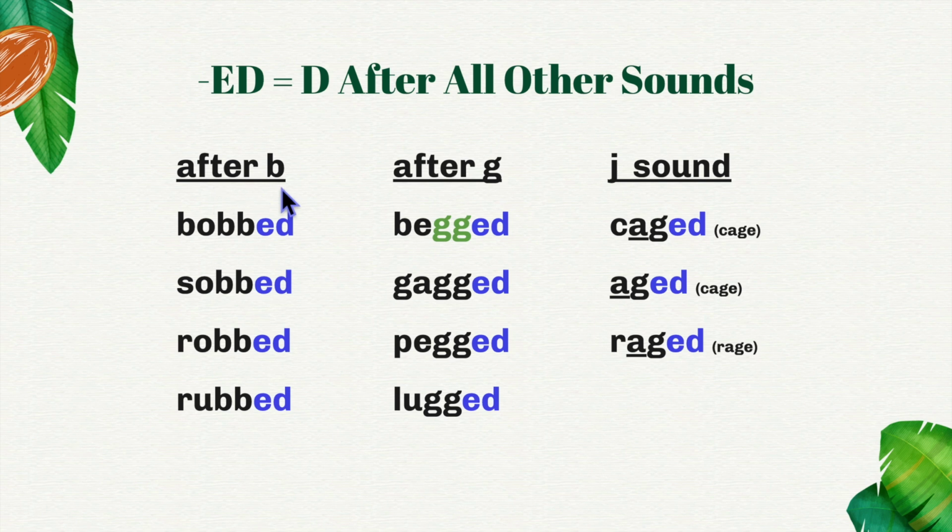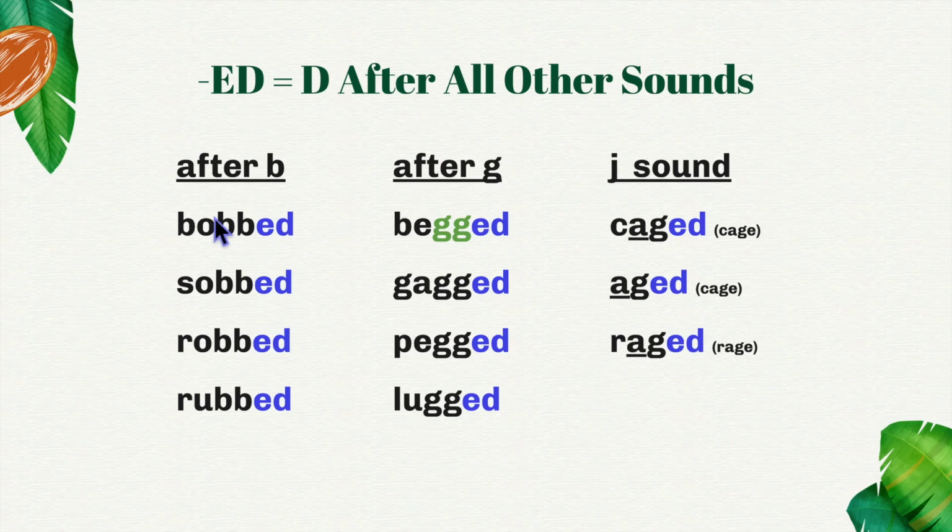So after the letter B, it's going to sound just like a D, bobbed. Notice there's no et sound. It's not bobbed with a T sound, it's just bobbed with a D sound. Sobbed, robbed, rubbed. It also sounds like a D after the letter G, begged, gagged, pegged, lugged.